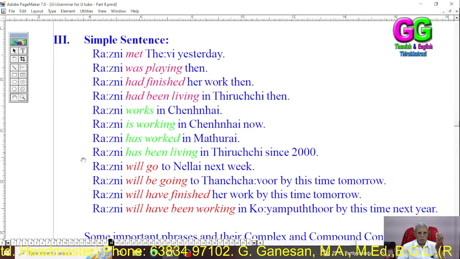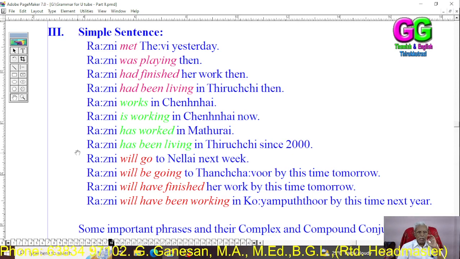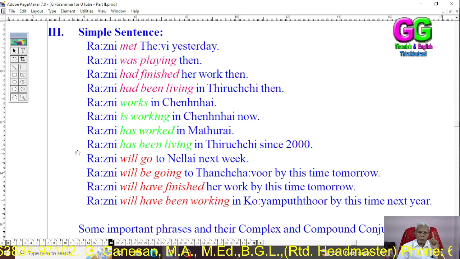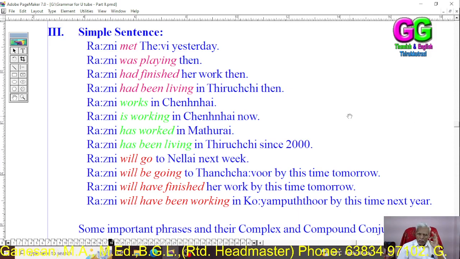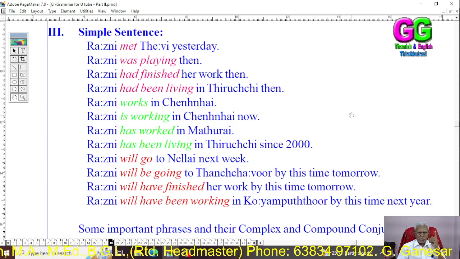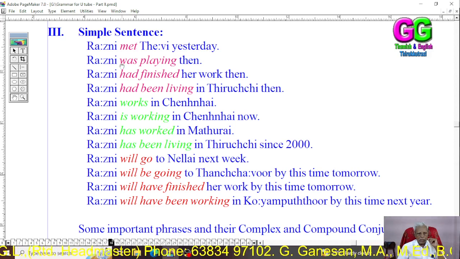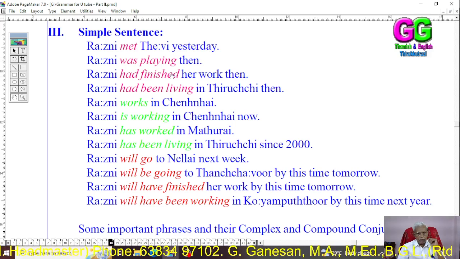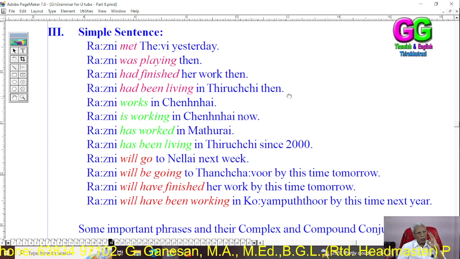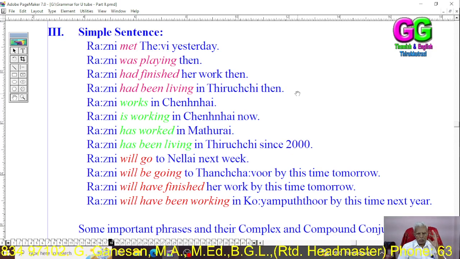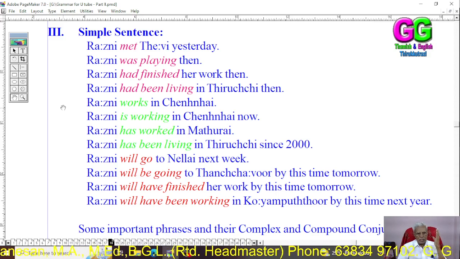Now, in this class, we are going to see fully about the simple sentence. We will see there is only one main clause. It is called a simple sentence. Here, I have given the 12 tenses for the simple sentence. First, past tense: Rani met Devi yesterday. Rani was playing then. Rani had finished her work then. Rani had been living in Trichy. Four sentences in the past tense: simple past, past continuous, past perfect, and past perfect continuous.